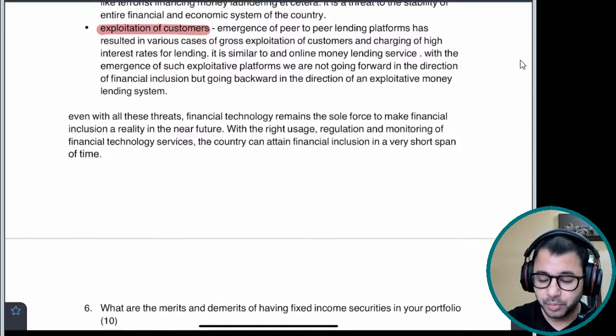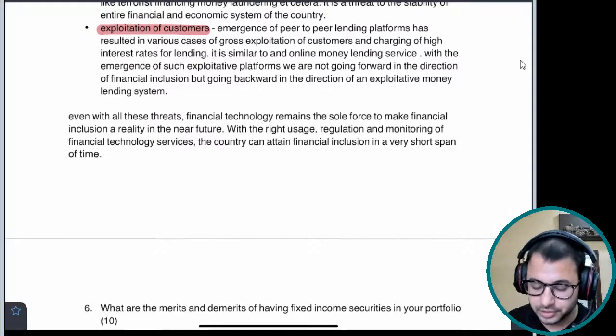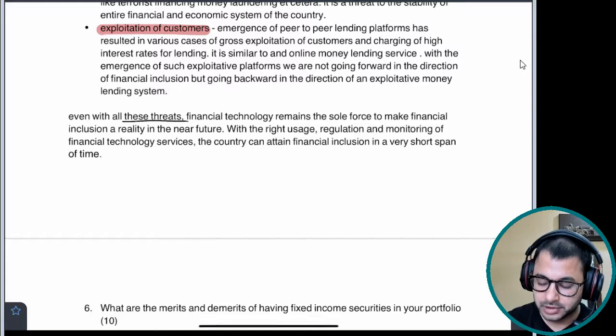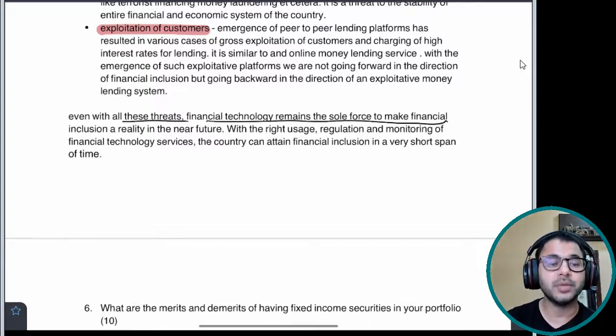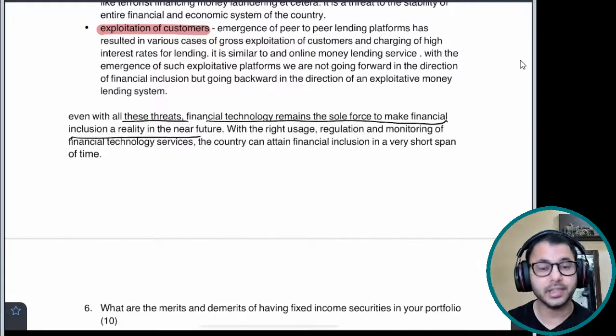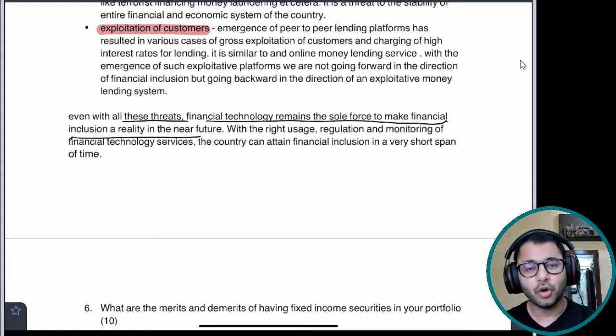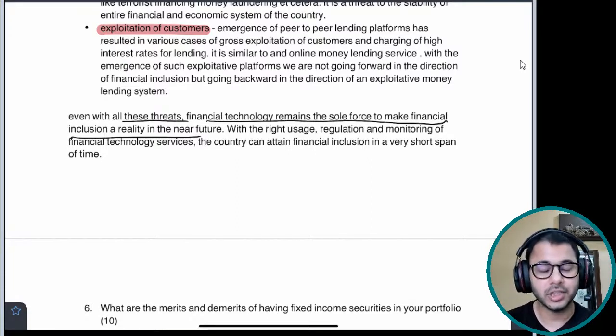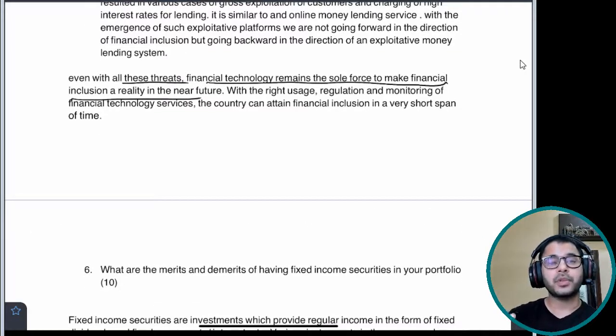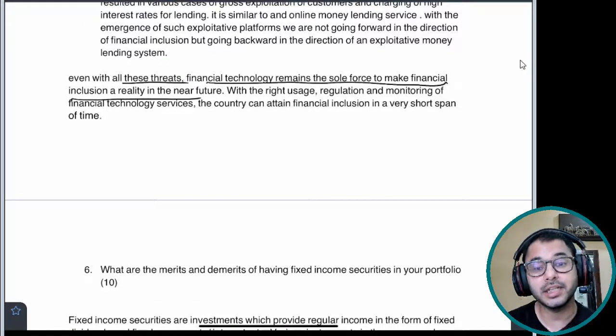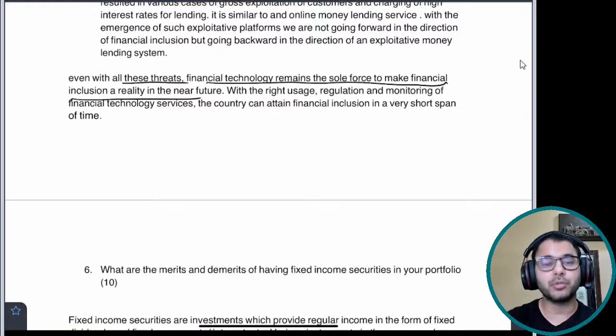And then because you want to be positive, because it's an evolving area, you mention that with all these threats, financial technology remains the sole force to make financial inclusion a reality in the near future. So this is its objective, this is its potential. Financial technologies have the potential to make financial inclusion a reality in the very near future, to speed up the process of financial inclusion. That's what I'm trying to say.